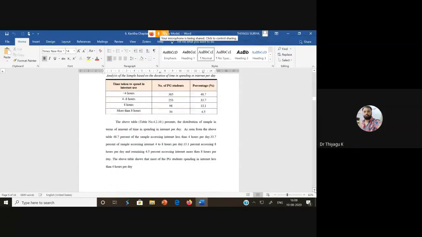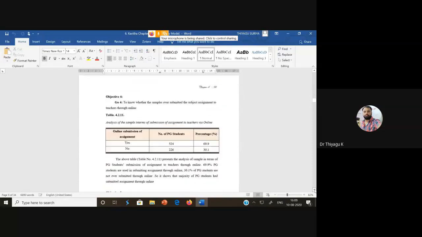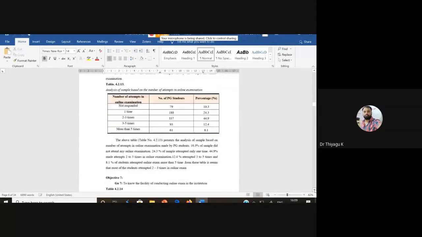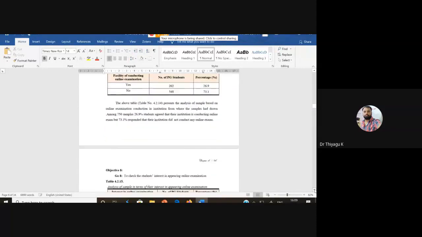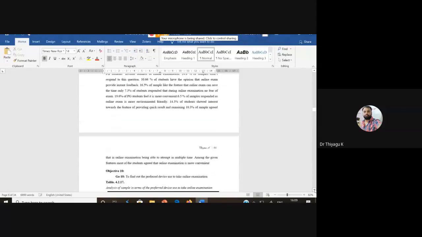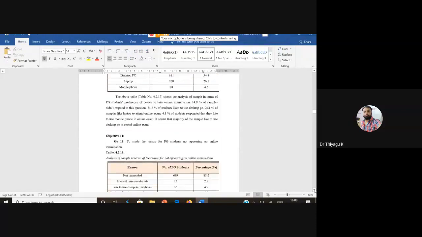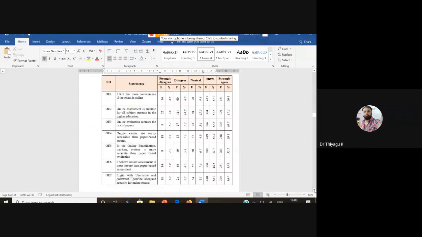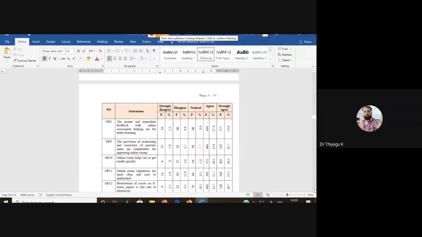So she's adding a lot of tables, like she did a percentage analysis there. First is the descriptive statistics. So these are the objectives analysis, in which she attempted only percentage analysis. So this is also percentage analysis, but item-wise percentage analysis.